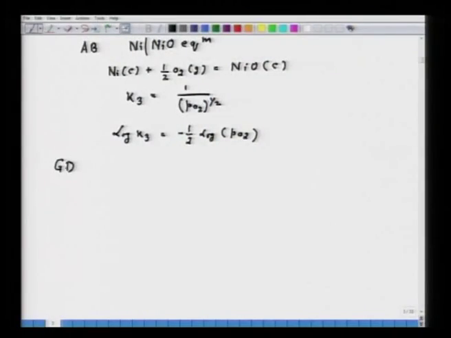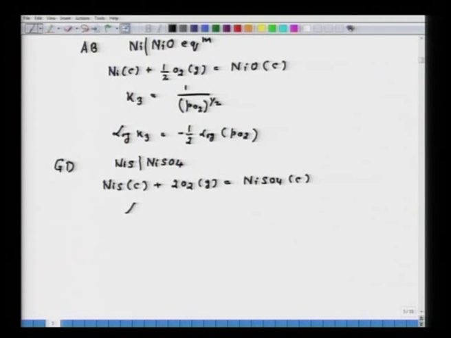Now, if you consider line GD, it is in fact an equilibrium between NiS and NiSO4. So, this is the equilibrium between NiS and NiSO4. So, again I write down the equation: NiS condensed phase plus 2 O2 gaseous phase, that is equal to NiSO4 condensed phase.